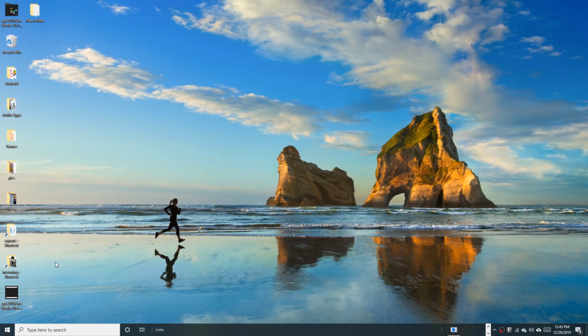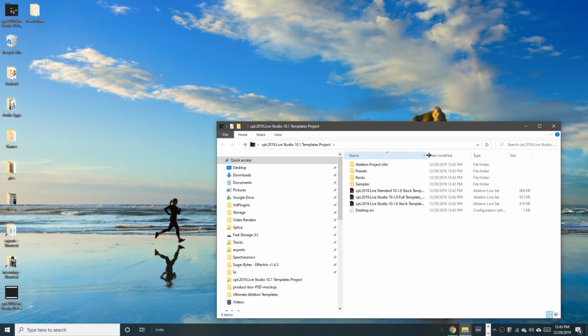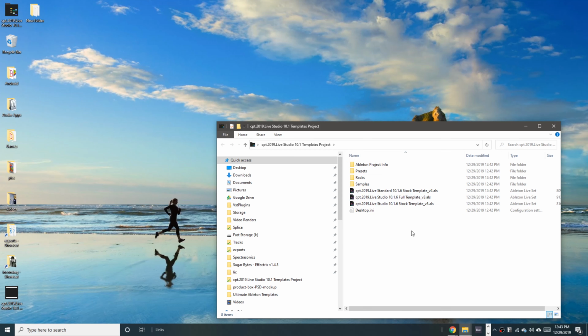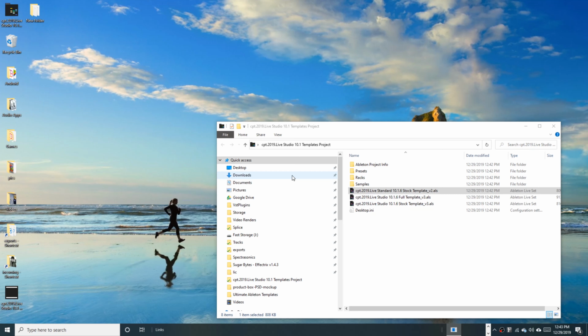All right, so now that it is installed on the desktop, we can open the project up and we can pick the template we want. In this case, I am just going to pick the Live standard stock template. So we'll go ahead and fire that one up. No, we don't need to save changes to our old template.